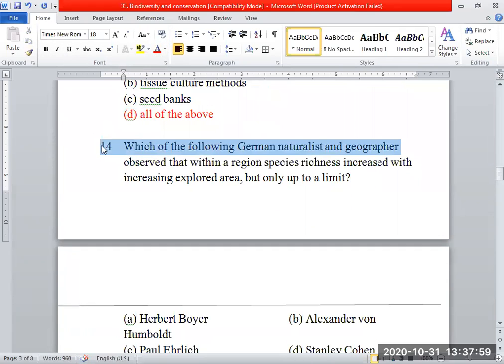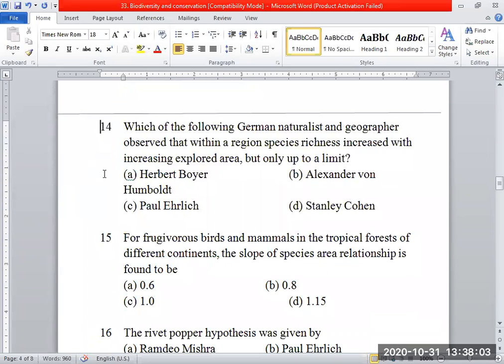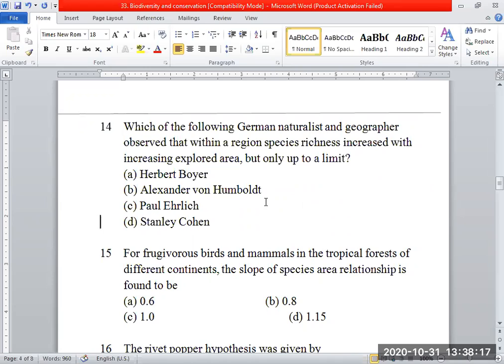Next, question number 14. Which of the following German naturalist and geographer observed that within a region species richness increased with increasing explored area but only up to a certain limit? Alexander von Humboldt. Do you remember him?